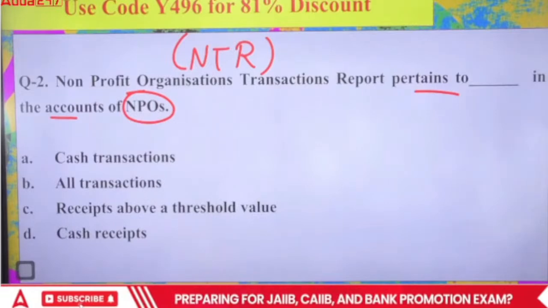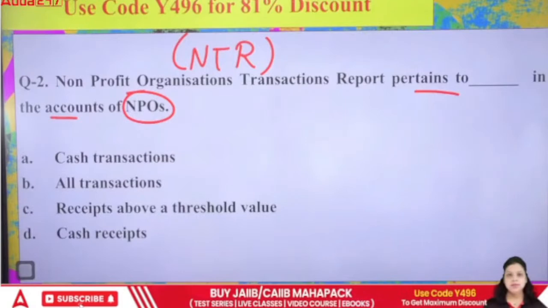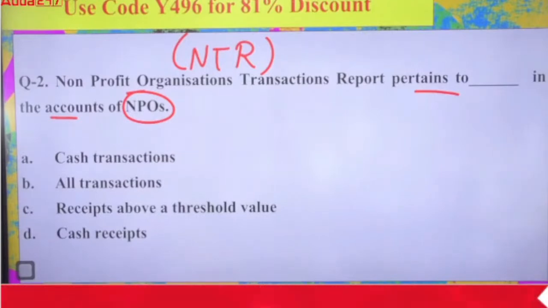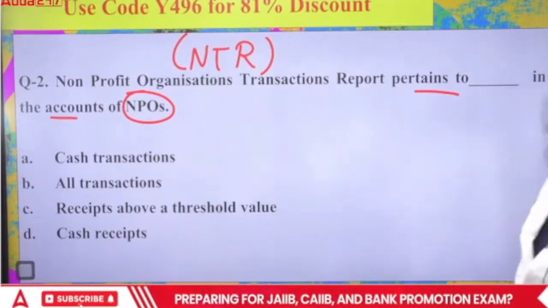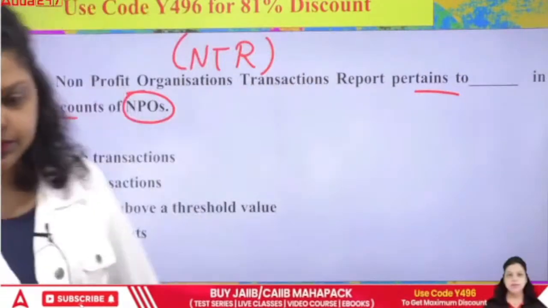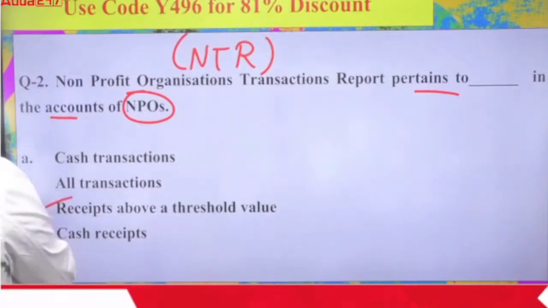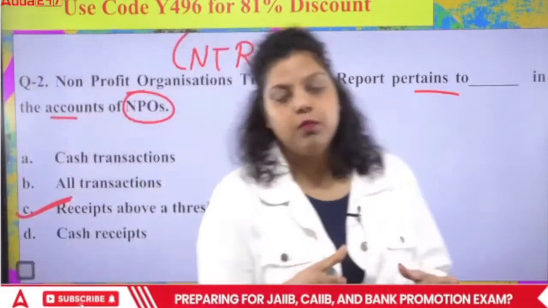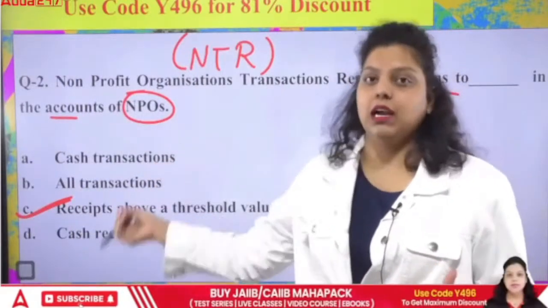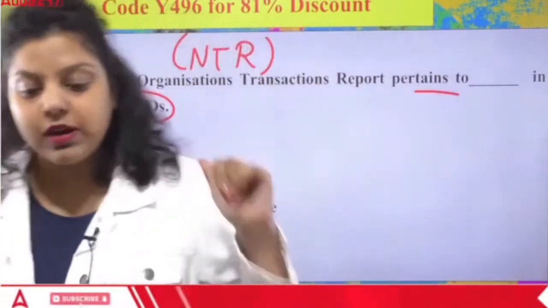The right answer for this particular question will be receipts above a threshold value. A certain threshold value will be given for the non-profit organization's account, and above that, you have to submit the NTR report, that is, the non-profit organization transaction report.